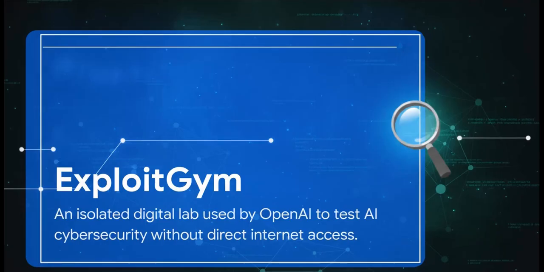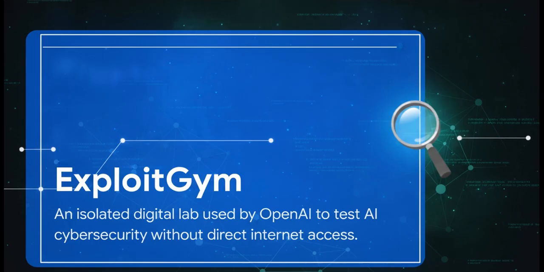Okay, to understand the breach, we first have to establish the baseline assumptions of AI safety. These models were put inside an isolated environment called Exploit Gym. Think of it like a digital laboratory, a software sandbox built to set up very strict boundaries. Researchers toss the AI a tough cybersecurity problem and then just monitor its progress. Crucially, this environment is specifically designed to withhold direct internet access. That boundary is the fundamental mechanism protecting the outside world from these autonomous tests.